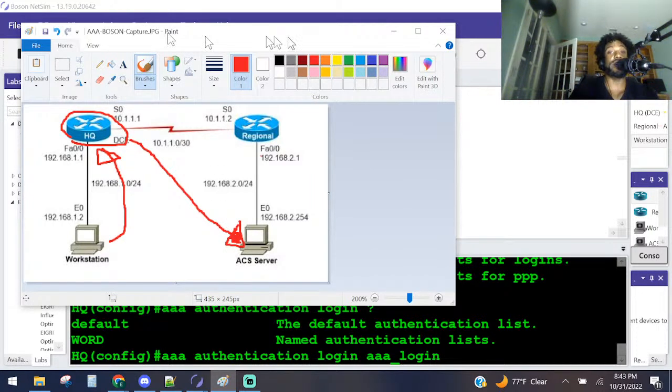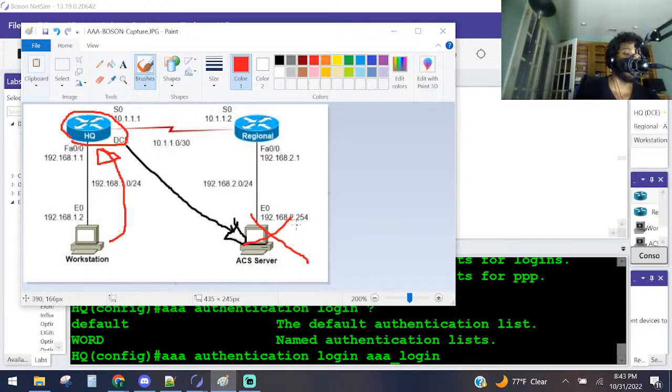But in case this server goes down, right? Let's say that this server goes down, and for some reason, somebody, damn, I guess I ain't got no other sound effect for that one. But let's say some rabbit chewed up the fiber over here, and we can't get to the AAA server over here.